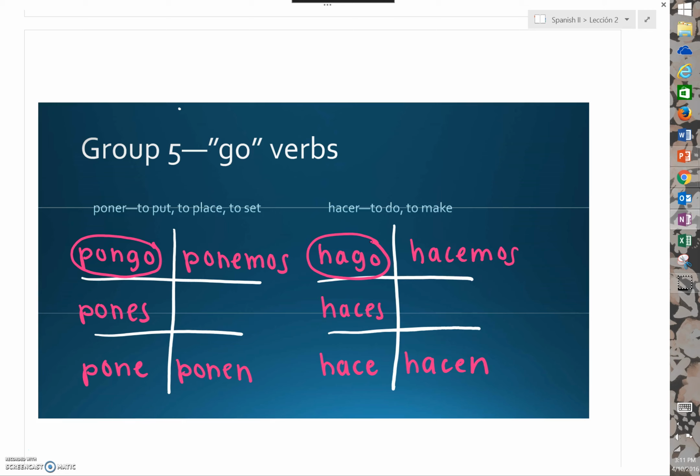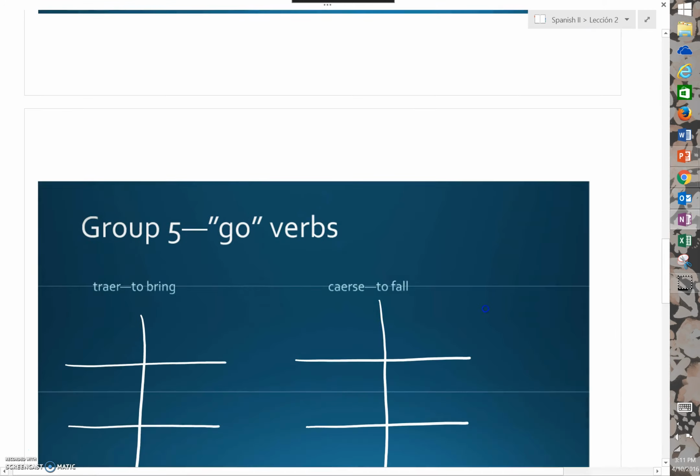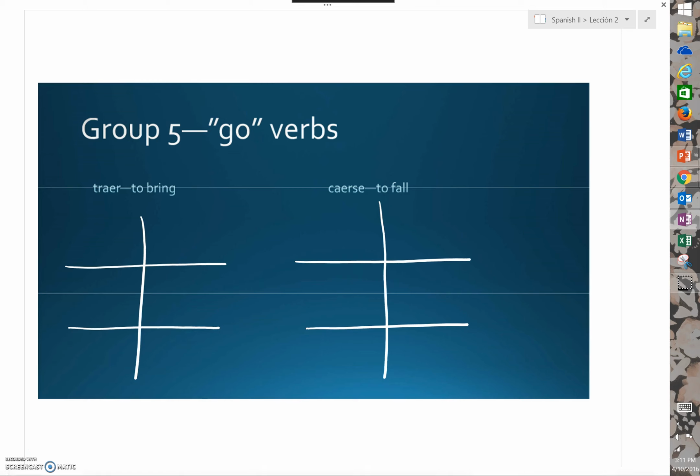Let's talk about two more go verbs, traer and caerse. Let's look at the conjugations of traer, which means to bring, first.